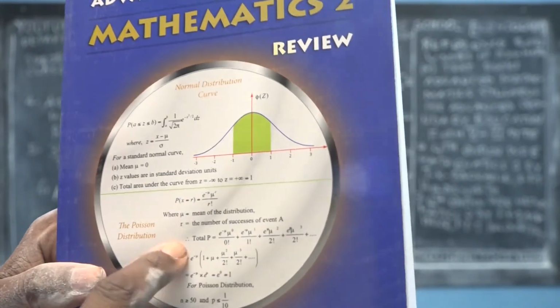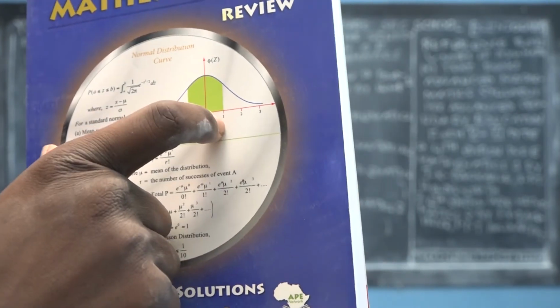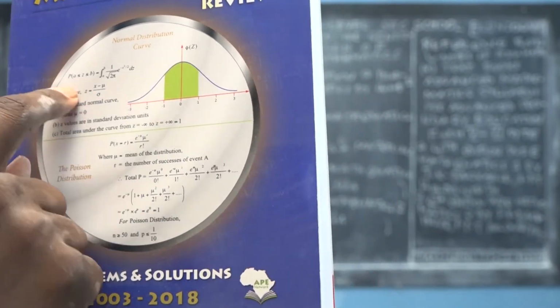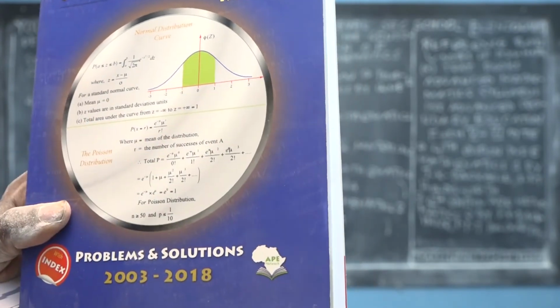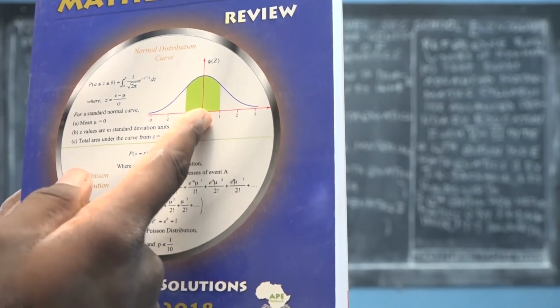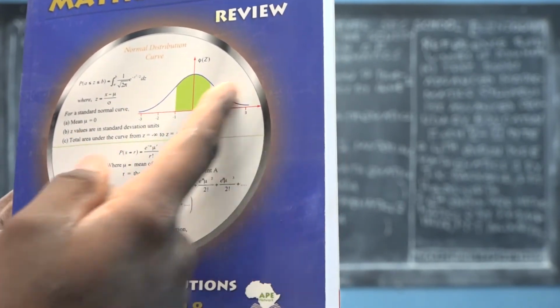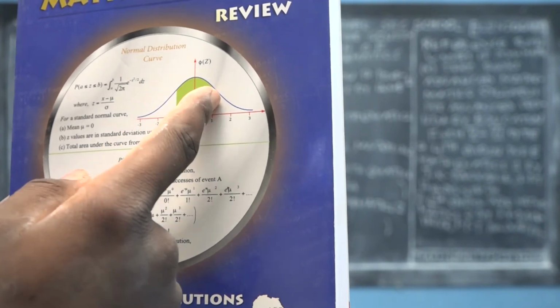And this is the Poisson distribution probability. We used to call it probability 2. Very interesting. When you pursue engineering mathematics or scientific mathematics, you learn this Poisson distribution formula and how you can deal with the standardized D value. So you find that the mean at this point is 0. This we call the symmetry. And then the total area of this curve is 1. So this is 0.5, 0.5.